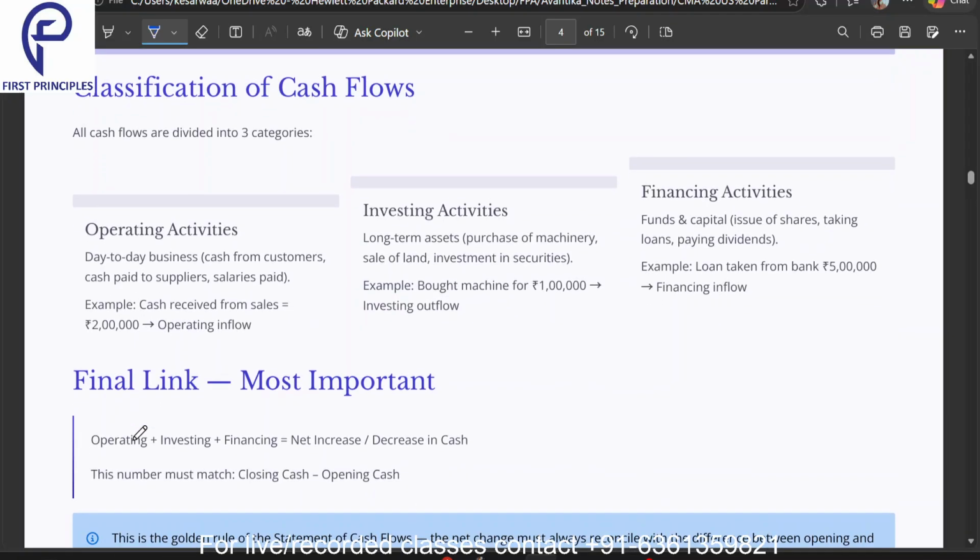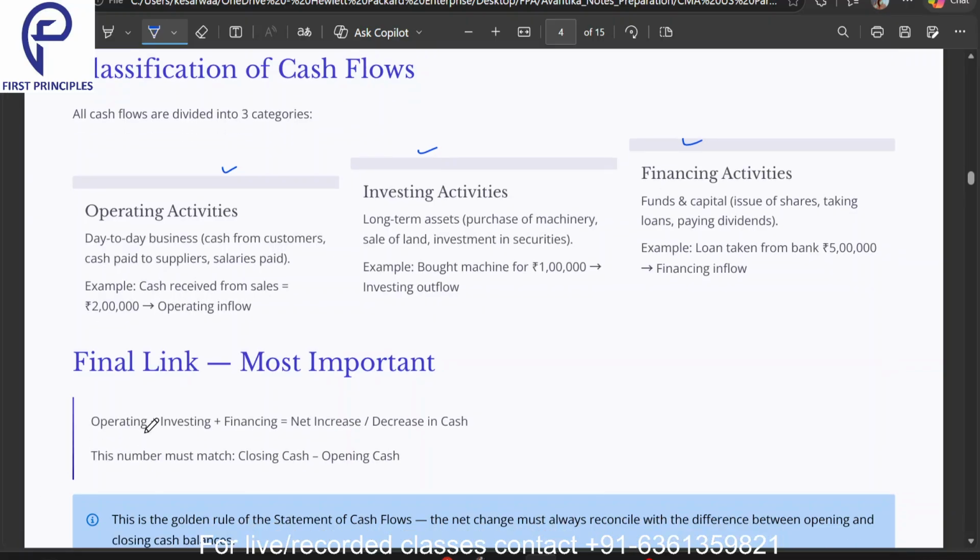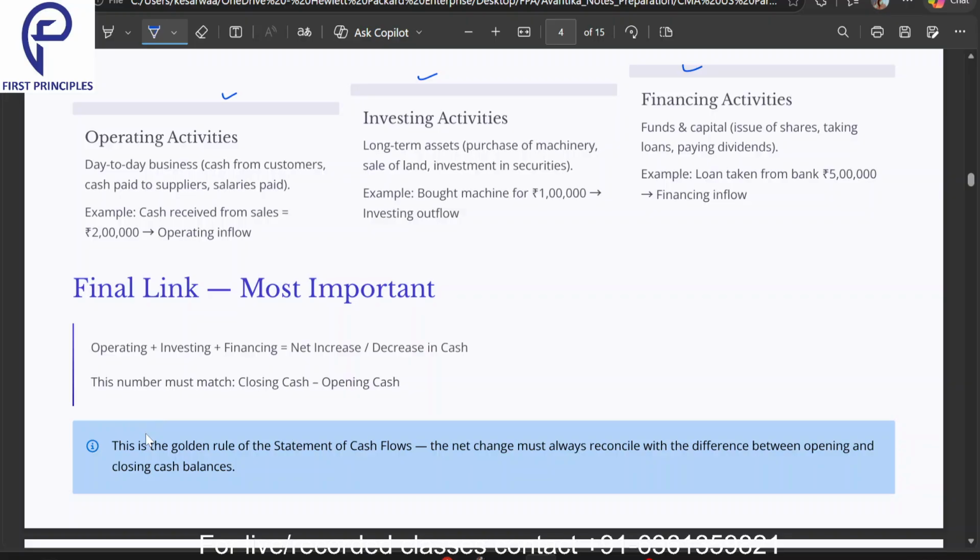Now we have this classification of cash flows. Cash flows are divided into 3 categories: operating, investing and financing activities. What are these activities? We will study in the subsequent slides in a lot of detail. Now, the final link, one most important thing which we have already discussed: operating plus investing plus financing activities equals the net increase or decrease in cash.